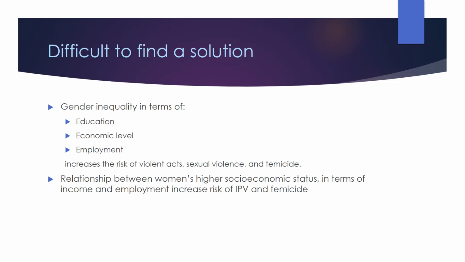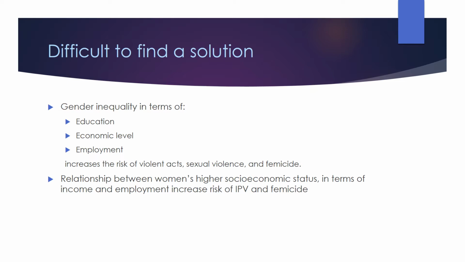It can be difficult to find a solution to femicide due to the cultural implications that are ingrained within a community. Certain studies have shown that gender inequality in terms of education, economic level, and employment increases the risk of women being subject to violent acts, sexual violence, and femicide.